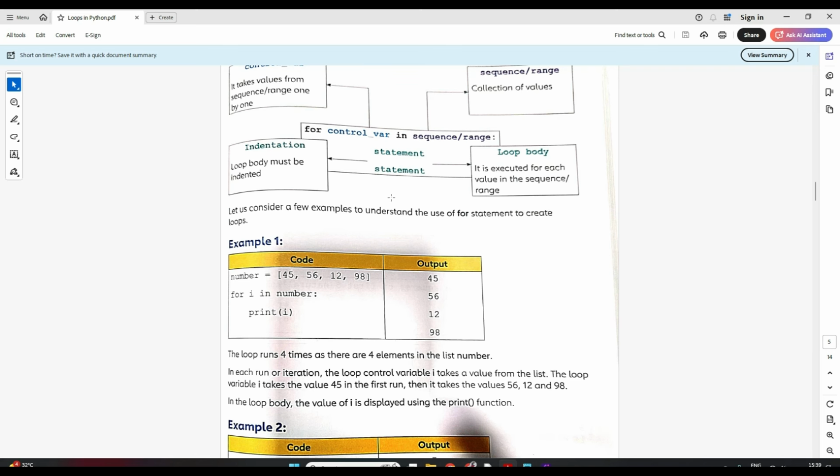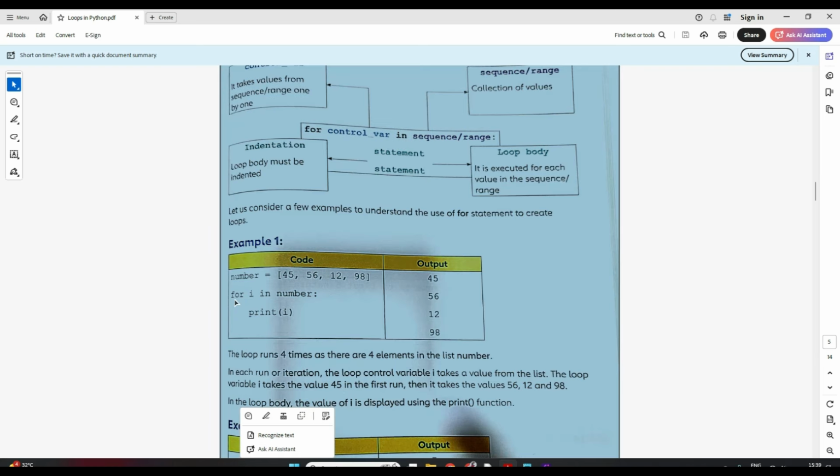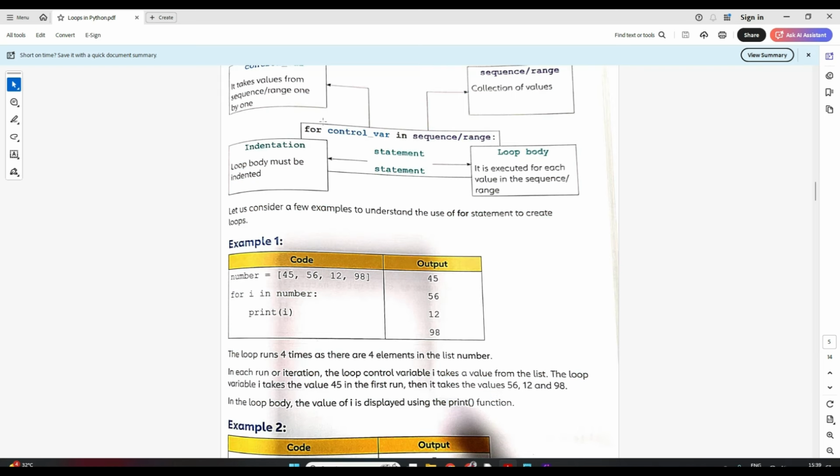See, in the for loop, this is the statement: for control variable in sequence. Don't worry, this is a big statement that they have written. Just see this first example: for i, so the control variable is your i.